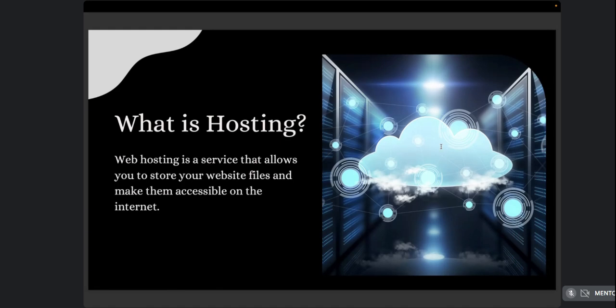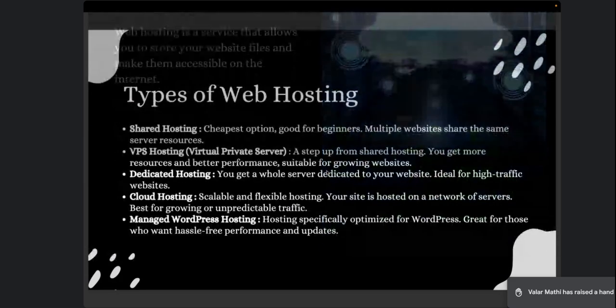You need a storage space or a server where you can store all the data. Only when you store all the data, you have a proper database, that information will be stored and it will be reflected on your website. Just having a domain, you can't build a website. So that is about hosting. Hosting is also called the server.